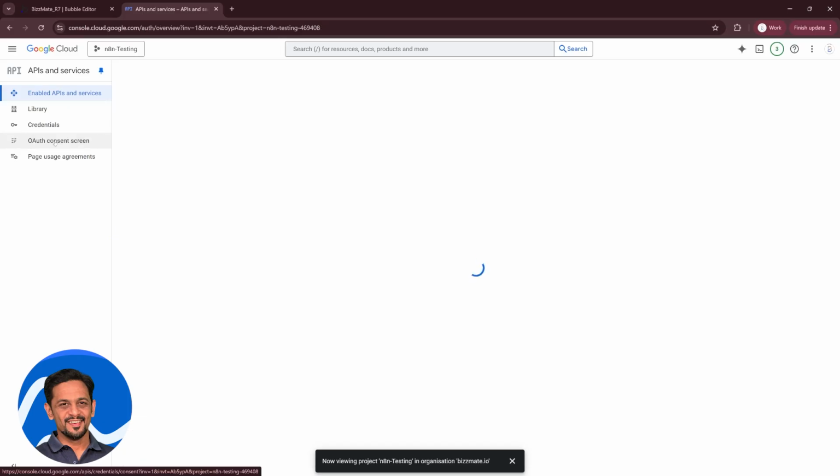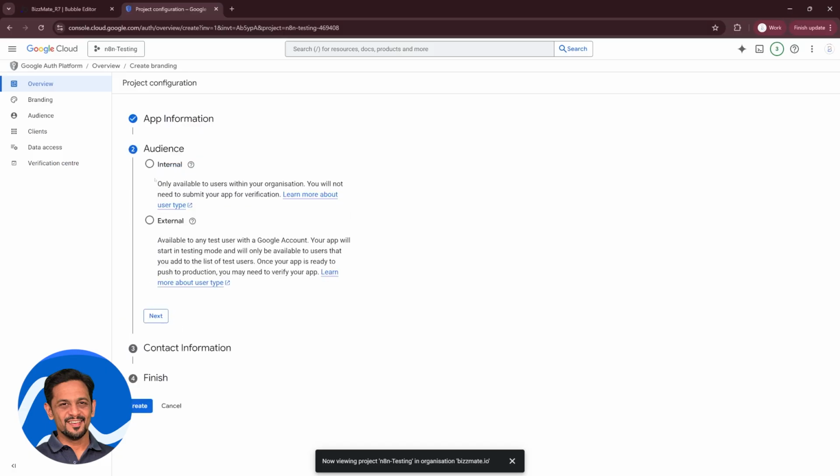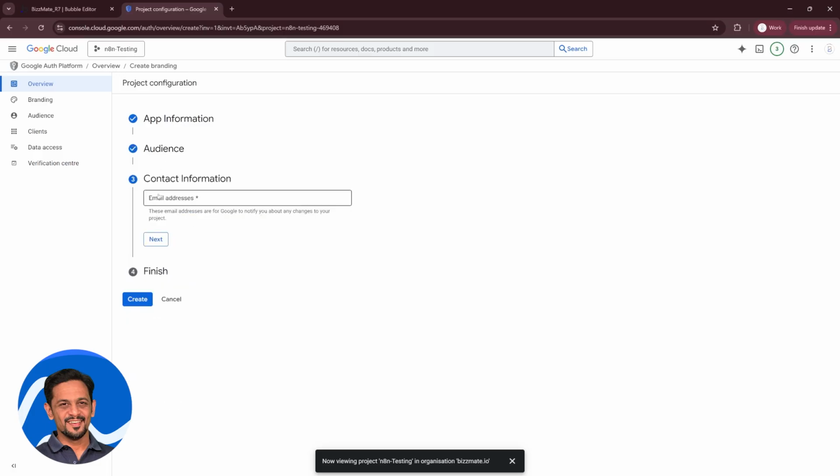So you go to auth consent screen here and click on get started. You close this. App name, let's say n8n testing. User support email will automatically be available. Just select it. Click on next. And audience, is it internal or external? In this case, because you're using it on n8n, so we'll go with internal. Click on next. Contact information, we can give some email address here, like support@twitch7.com. Click on next, and I agree to Google APIs services under data policy. Click on continue. Click on create.